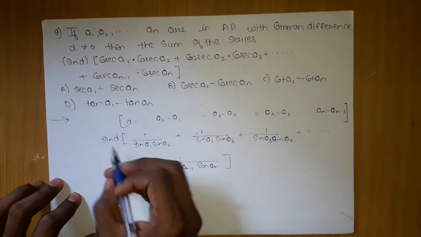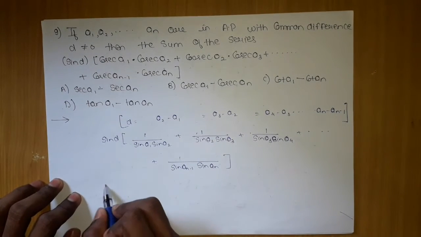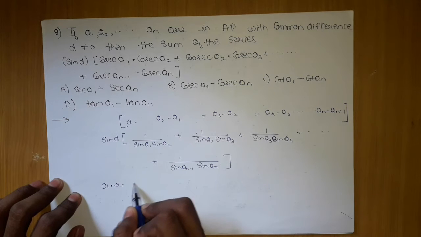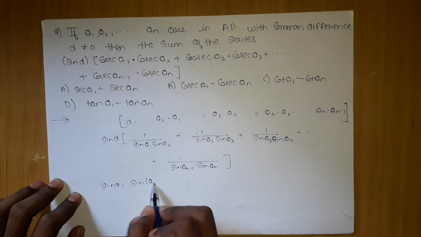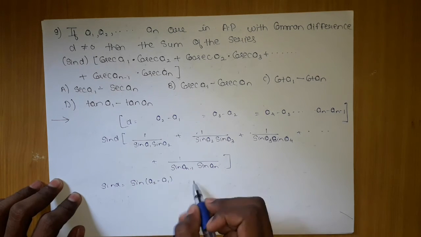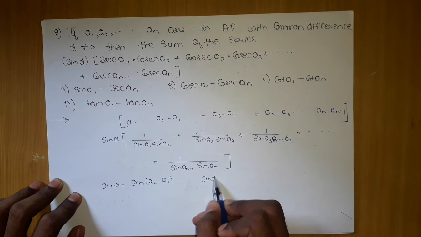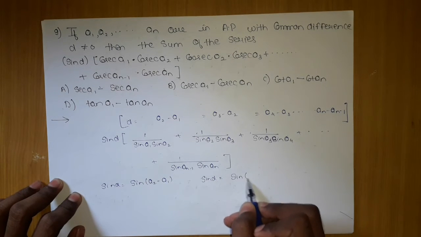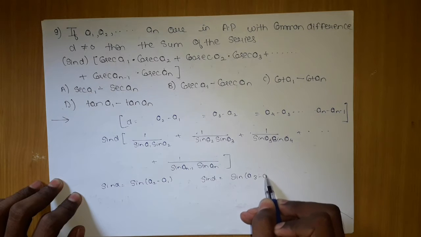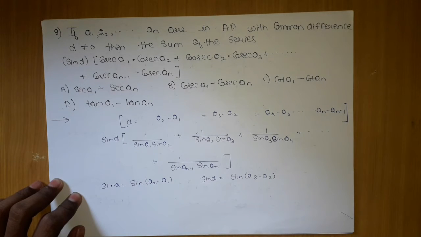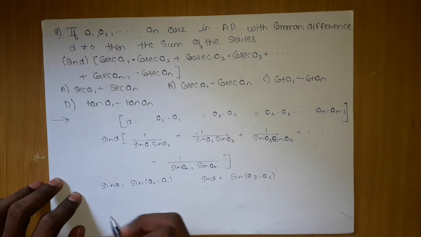Now for this I will keep sine d as sine of a2 minus a1. For the next one I will keep sine d as sine of a3 minus a2. Do you know the formula of sine of a minus b?